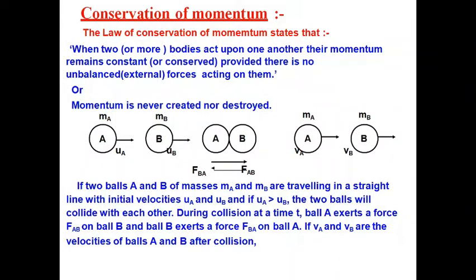Suppose a speeding truck hits a stationary car, due to which the car also starts moving. Now, in this collision, the velocity of the truck decreases, but the velocity of the car increases. Due to this, the momentum of the truck decreases and the momentum of the car increases. It has been found that the increase in the momentum of the car is equal to the decrease in the momentum of the truck, so that there is no loss of momentum in the collision.